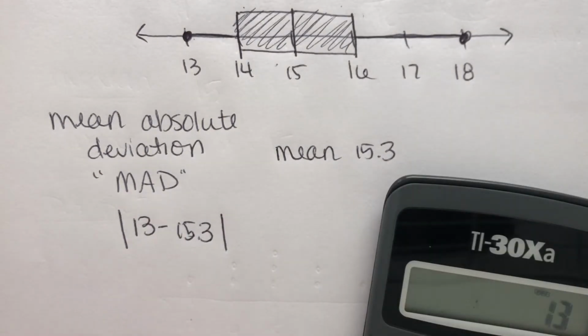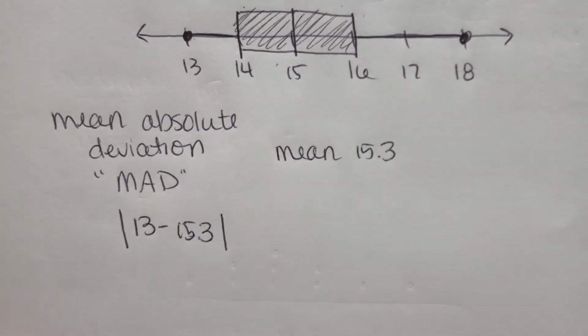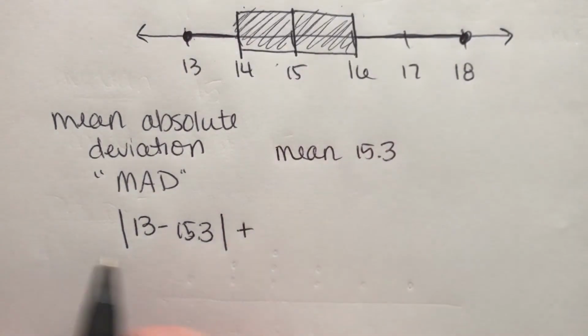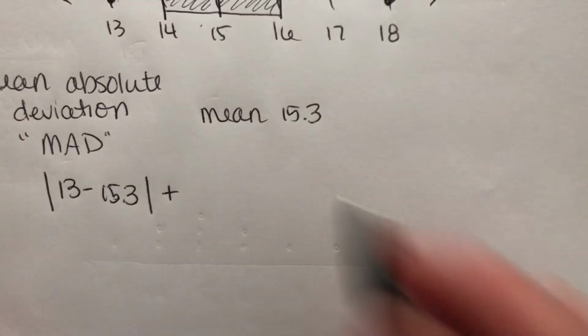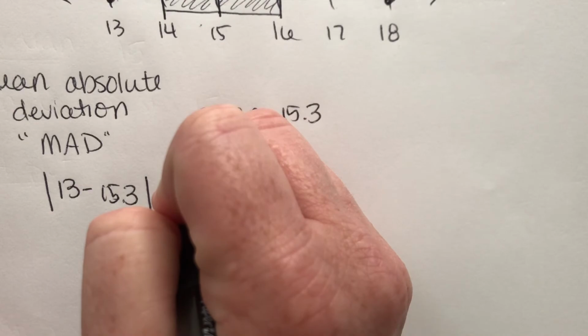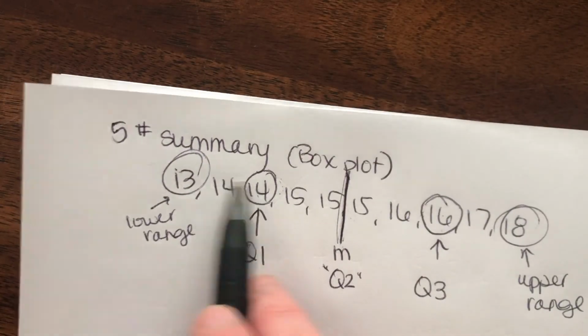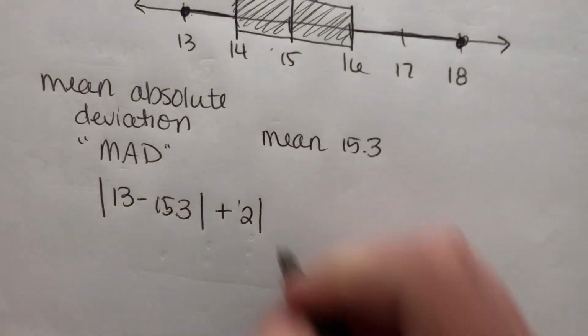So 13 minus 15.3 is negative 2.3. We don't care about the negative. We just care about the 2.3, right? It's 2.3 units different. So we're going to do that for every single number. I'm actually going to run out of room here, but that's okay. Since I have two 14s, instead of writing them out twice, I'm going to write a 2 in front and then just write it out one time.